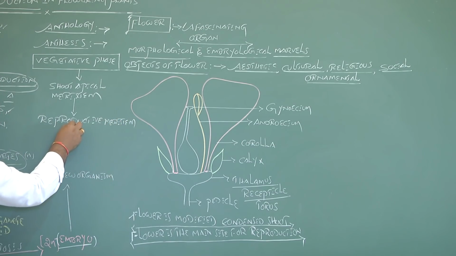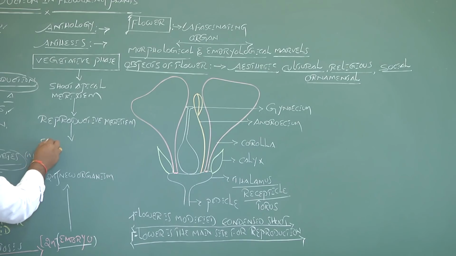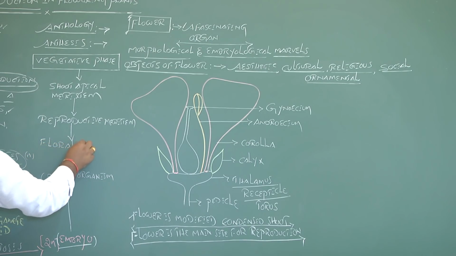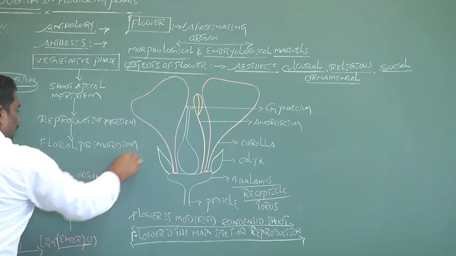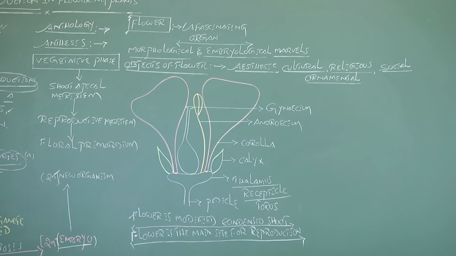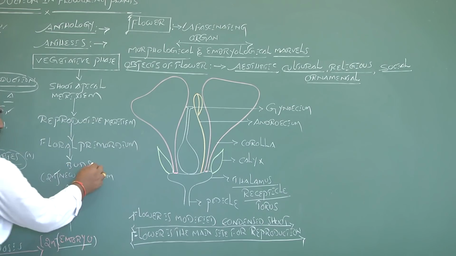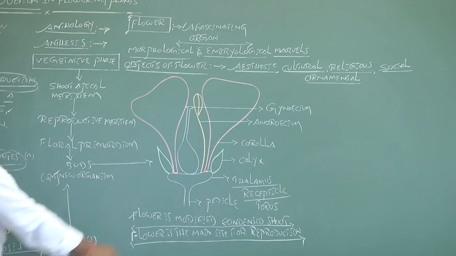The reproductive meristem is transformed into a floral primordium or floral axis, the inflorescence axis. These floral primordia produce buds, and buds produce flowers.